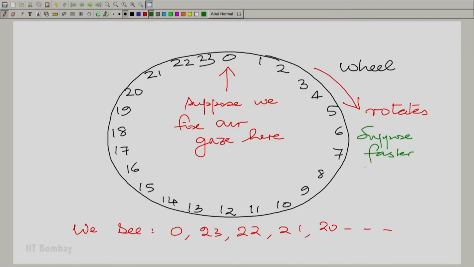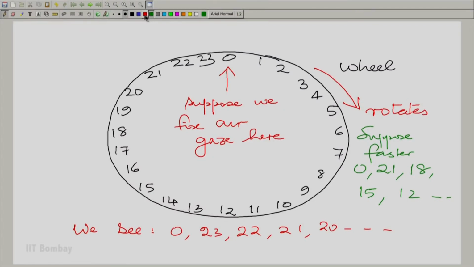So, here too in this case, if we fix our gaze at that point and we start rotating faster, maybe we will see 0 followed by, let us say, suppose you skip 2 and see the third, so 21, skip 2 and see the third, so 18, and then 15, 12 and so on. Now, suppose we go even faster and faster, and then you will come to a point where you see 0 followed by the one exactly opposite to 0. So, let us take that situation again. Let me show that in blue.